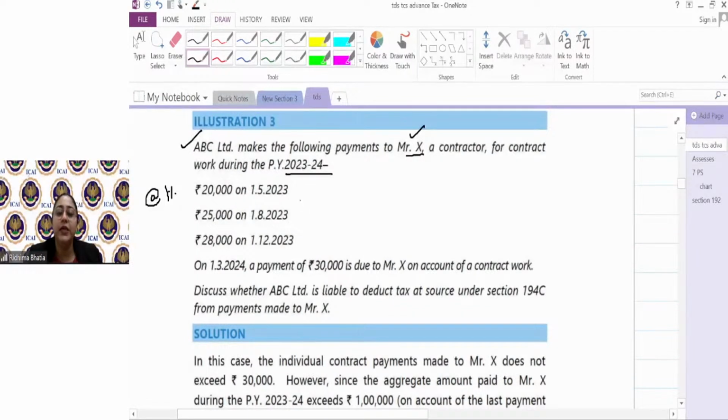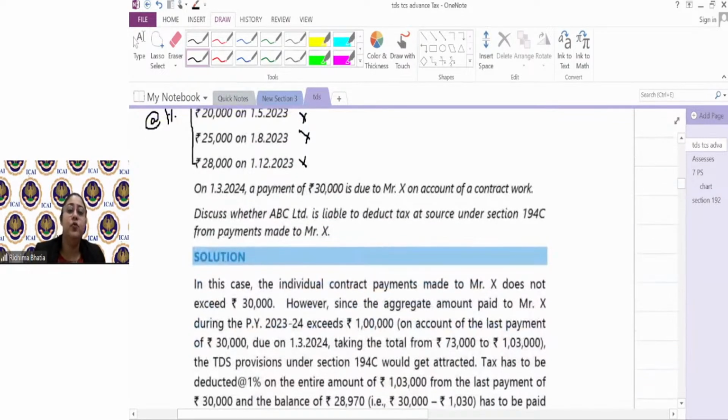Will I deduct the TDS on 20,000? Answer is no. Will I deduct the TDS on 25,000? Answer is no. Will I deduct the TDS on 28,000? Answer is no. Because even including this, 20, 25 plus 28, it is not crossing 1 lakh. But the moment this 30,000 ka bill came due on 1st of March, it comes to 1 lakh